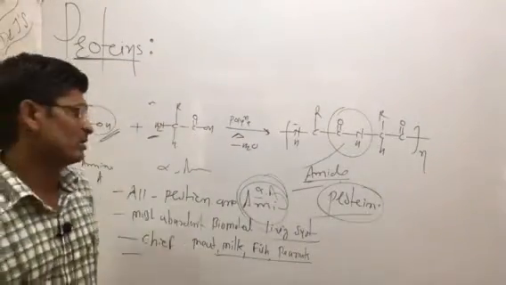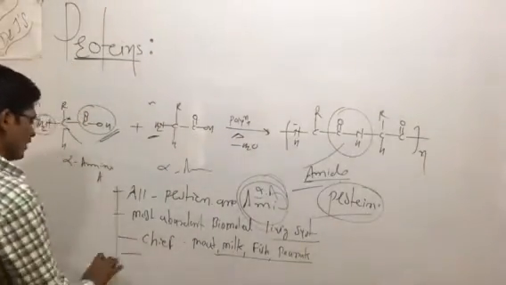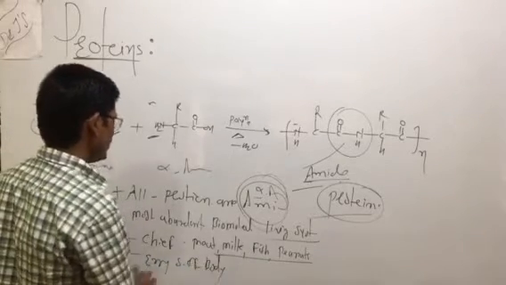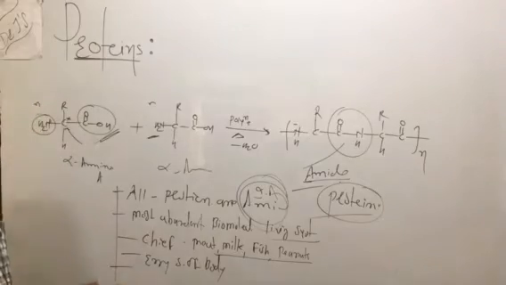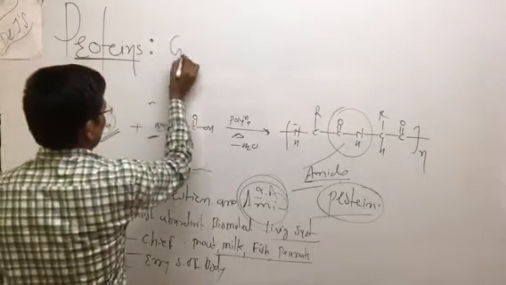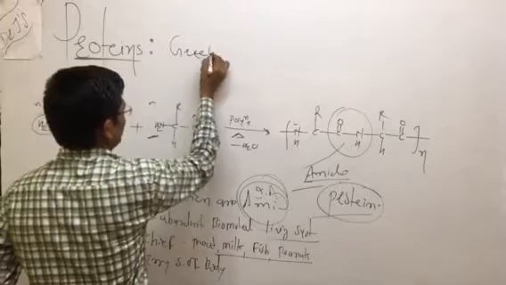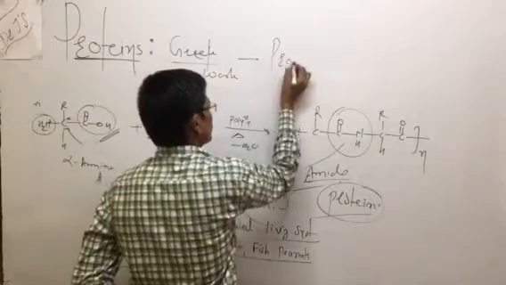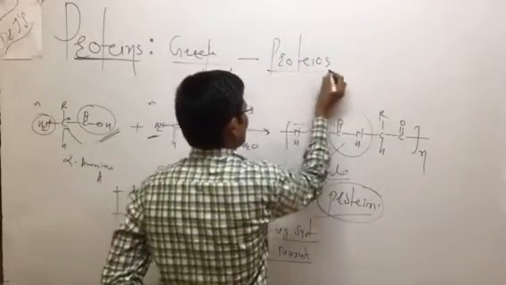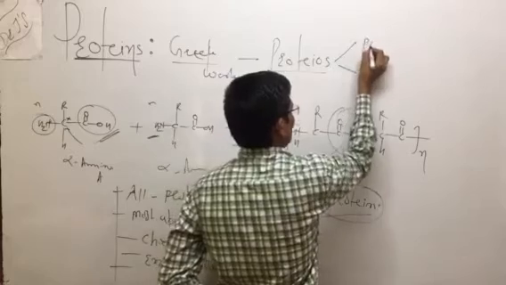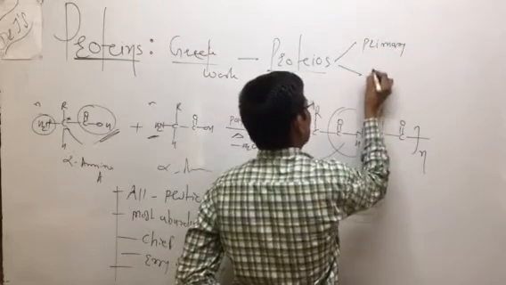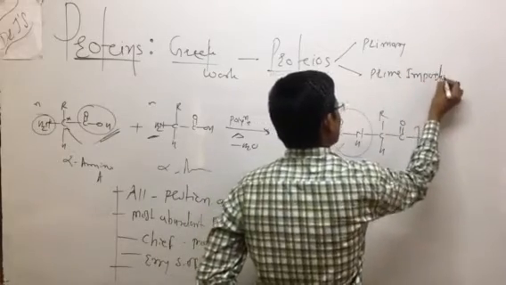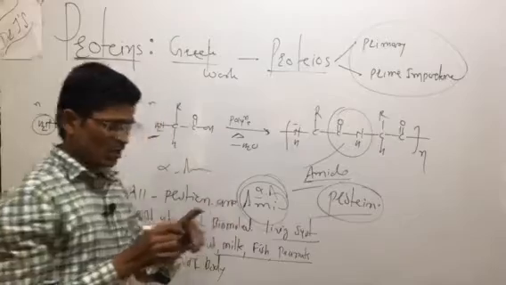Again, it is a main part, an energy source of the body. It is required to maintain and to grow the body. It comes from a Greek word. What is the Greek word? The Greek word for protein is proteos, and the meaning of proteos is primary or prime source, of prime importance. So this is what proteins are.